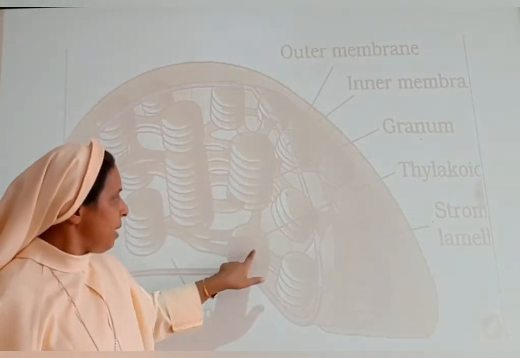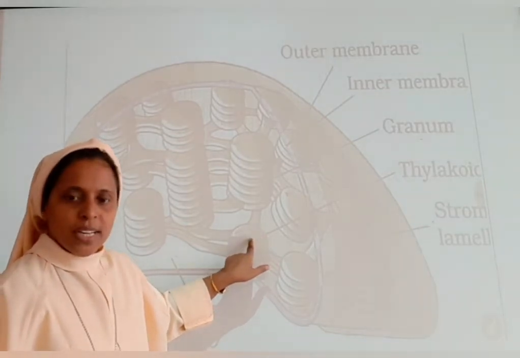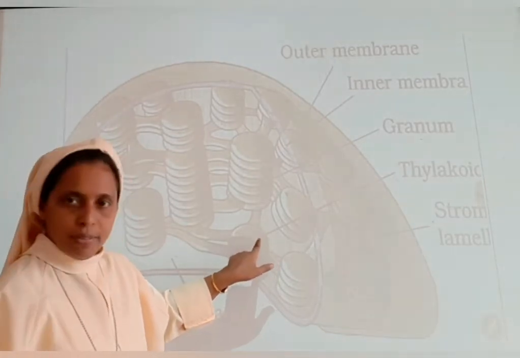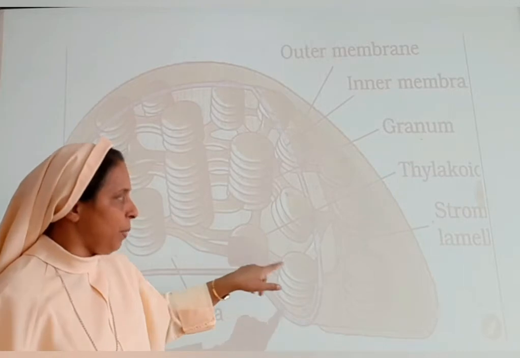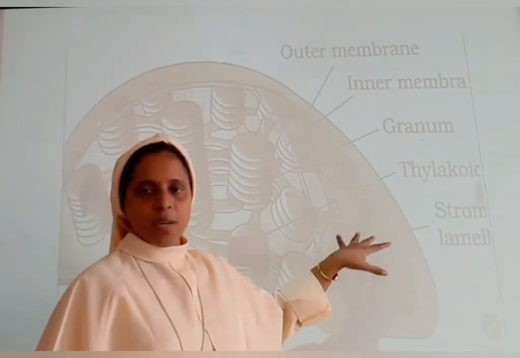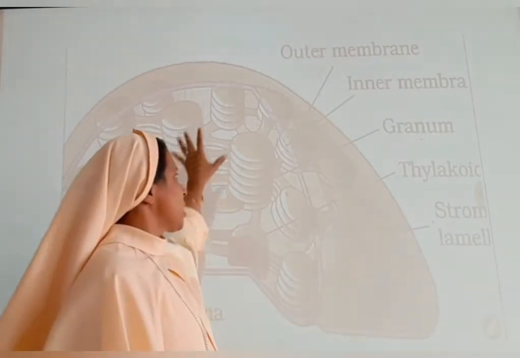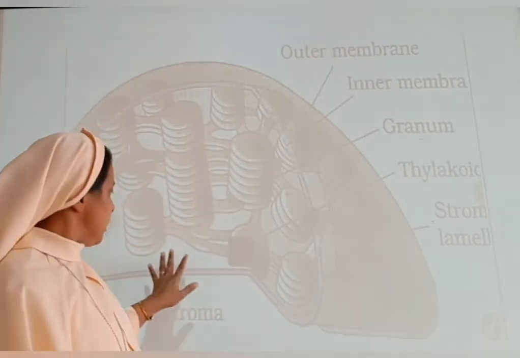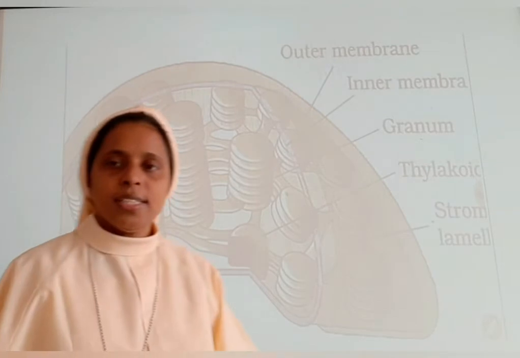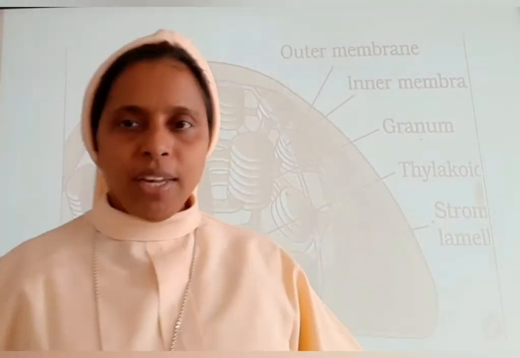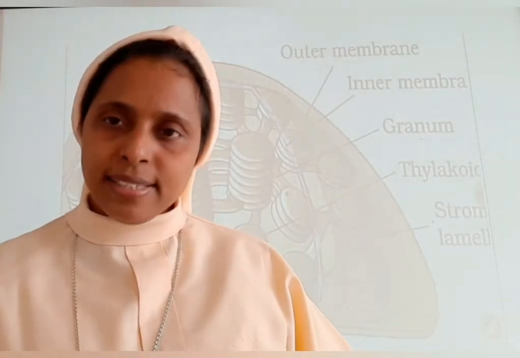Thylakoids have a lumen, and as I have told you just now, they also have chlorophyll pigment. And this is the stroma, the connection between the thylakoid and the lamellae. Okay, so this is the structure of the chloroplast. So this is the stroma. This image is also very, very important. So let's move to the next organelle.